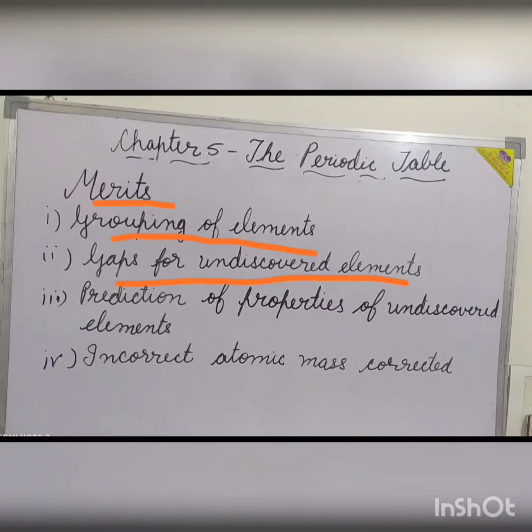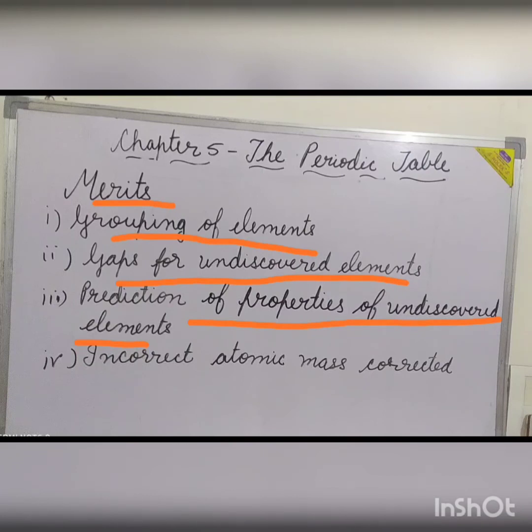He left it for the subsequent inclusion of the elements which were not known at that time. Prediction of the properties of the undiscovered elements. He predicted the properties of the unknown elements on the basis of the properties of elements lying adjacent to the vacant slots. He actually predicted the properties of some undiscovered elements in 1871.